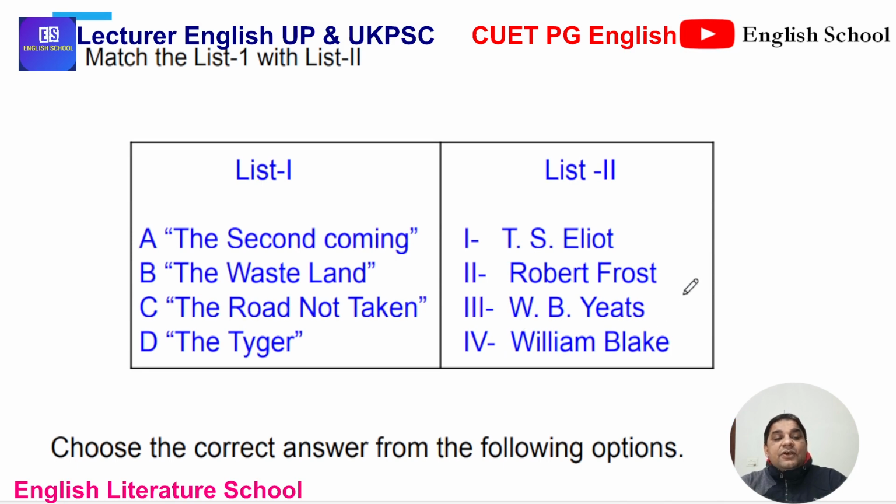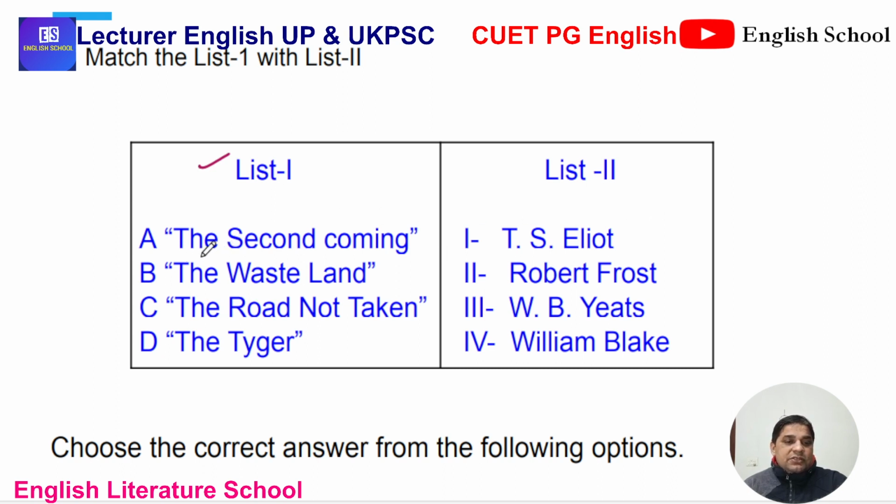Match the list 1 with list 2. This is a trending concept where the examiner puts multiple pieces of information in a single question and checks the ability of the student. List 1 carries the titles of some literary works, and list 2 has their authors.